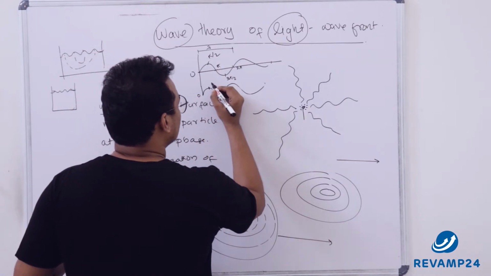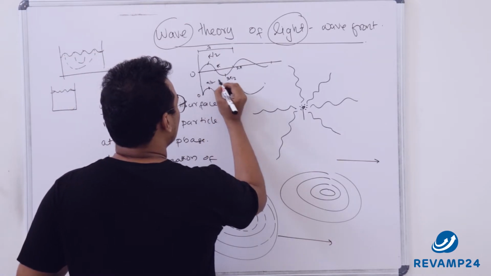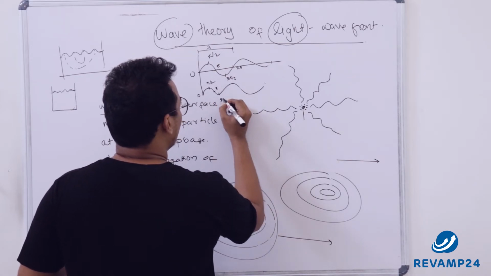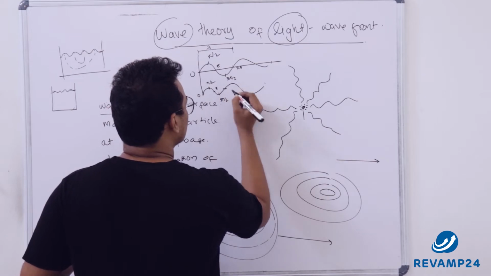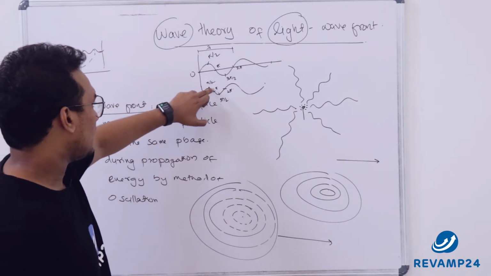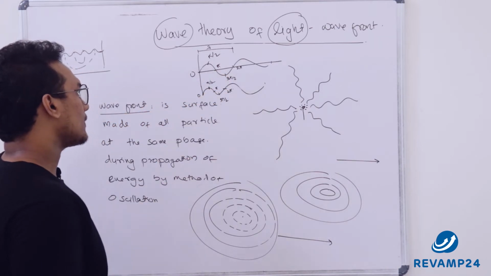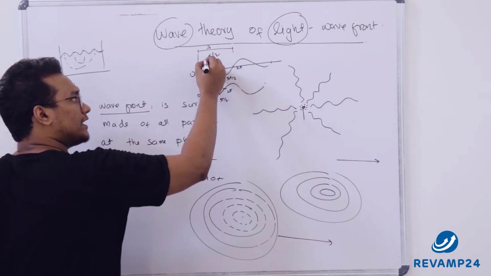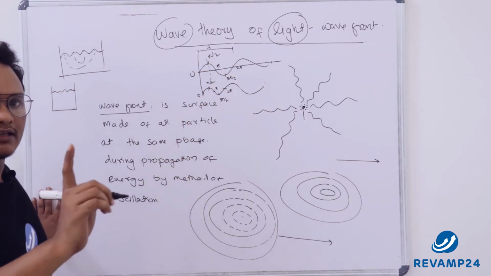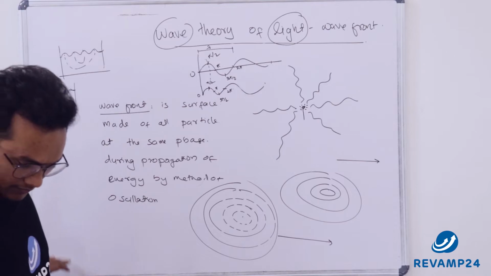So the crest has pi by 2, this is again pi, this is 3 pi by 2, and this is 2 pi. Crest and trough. Now if I join all the points which are on the same phase of vibration, I will get a wavefront.